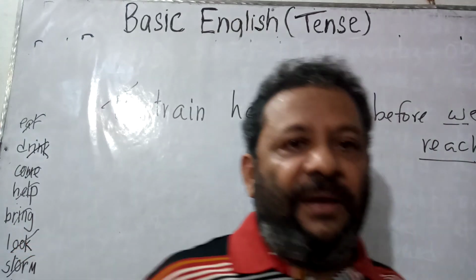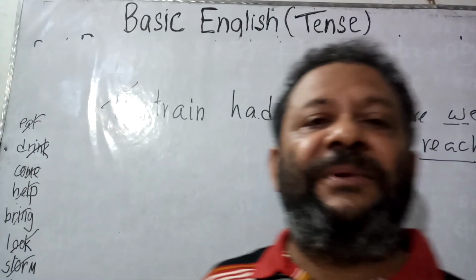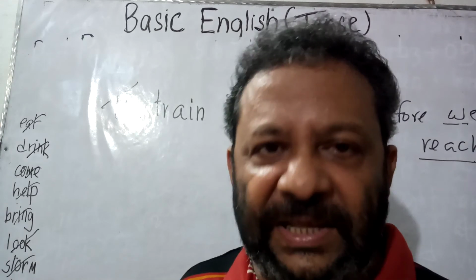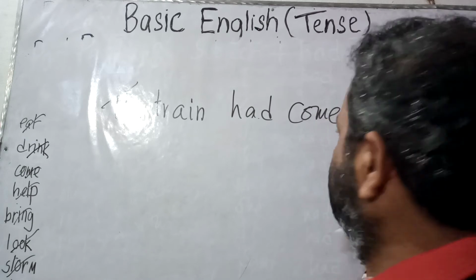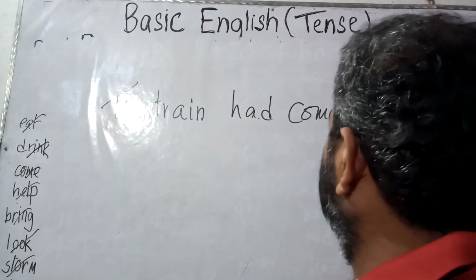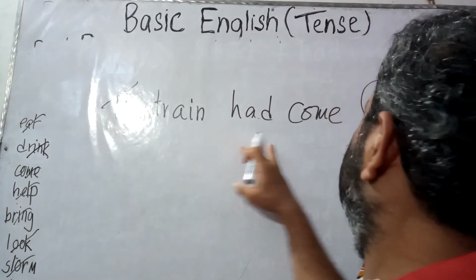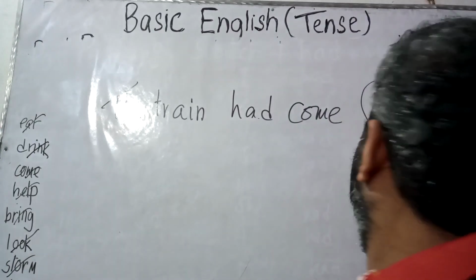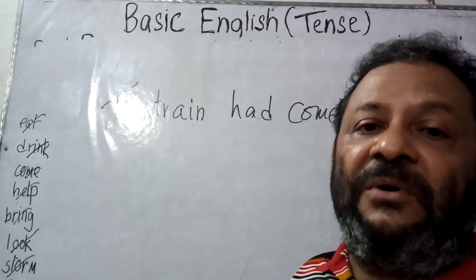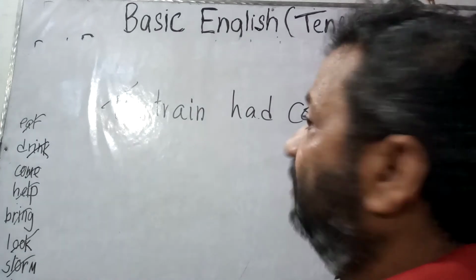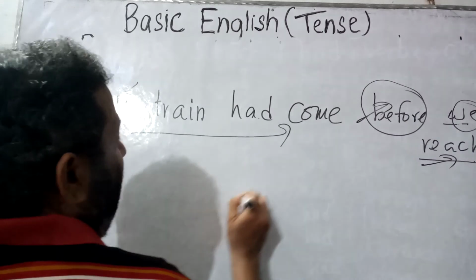I repeat, past perfect tense is related to past indefinite tense, and the structure of past indefinite tense is subject, verb 2, object. So here the subject is we and verb 2 is reached. So this one is past indefinite tense. So I can declare it forcibly that past perfect tense is directly related to past indefinite tense, and before and after, these two words are also widely used in this structure. So this structure is used before the word before, and sometimes it is used after the word after.